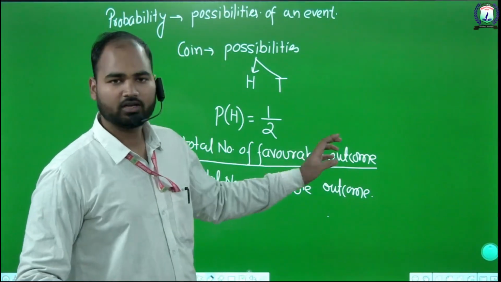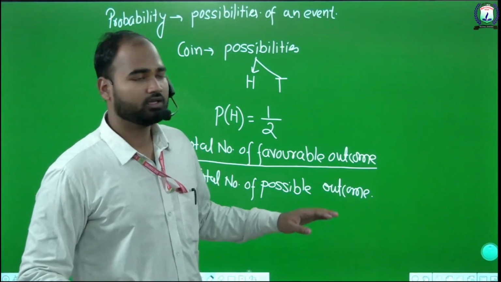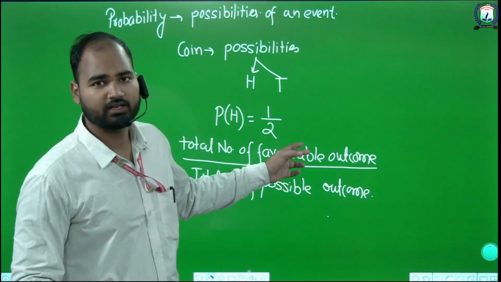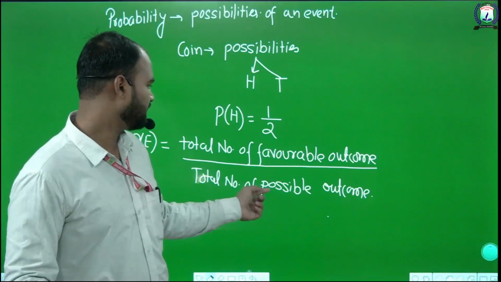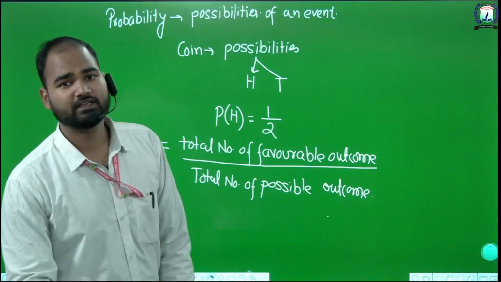Total number of favorable outcomes means what we have to choose, the thing for which we are finding the probability, and the total number of possible outcomes we get from the sample space.